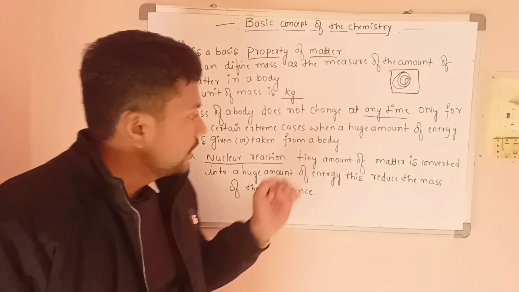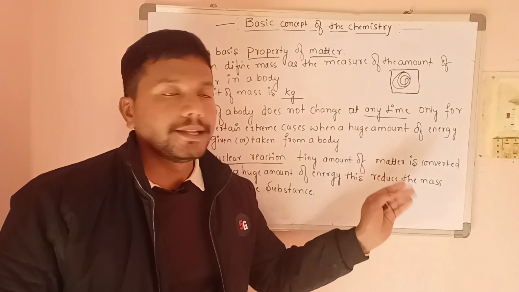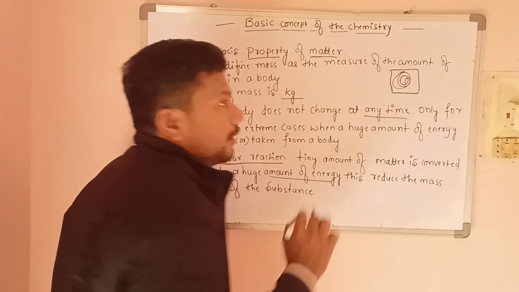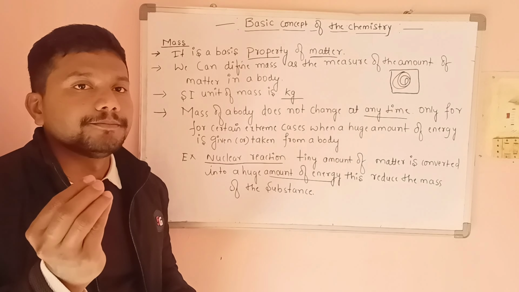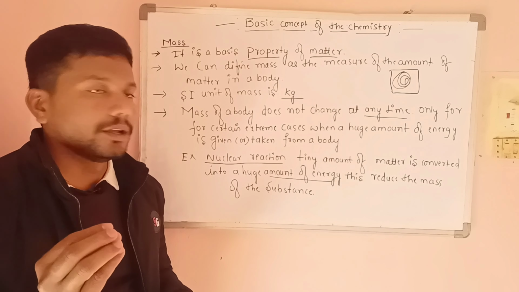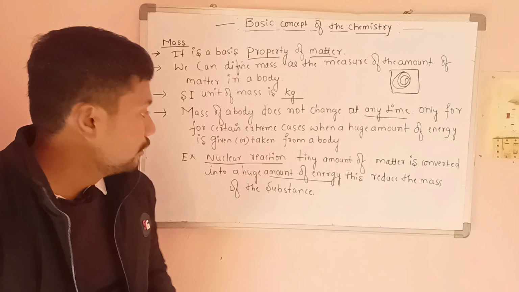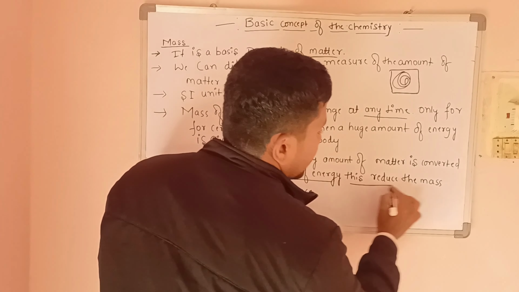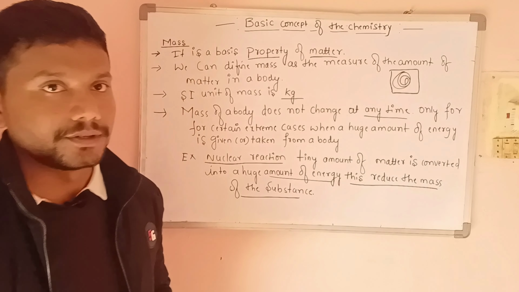For example, a nuclear reaction, in which a tiny amount of matter is converted into a huge amount of energy. You have already heard about nuclear weapons, in which a small amount of matter, the uranium, is filled in the weapon, but it produces a huge amount of energy. This energy reduces the mass of the substance.